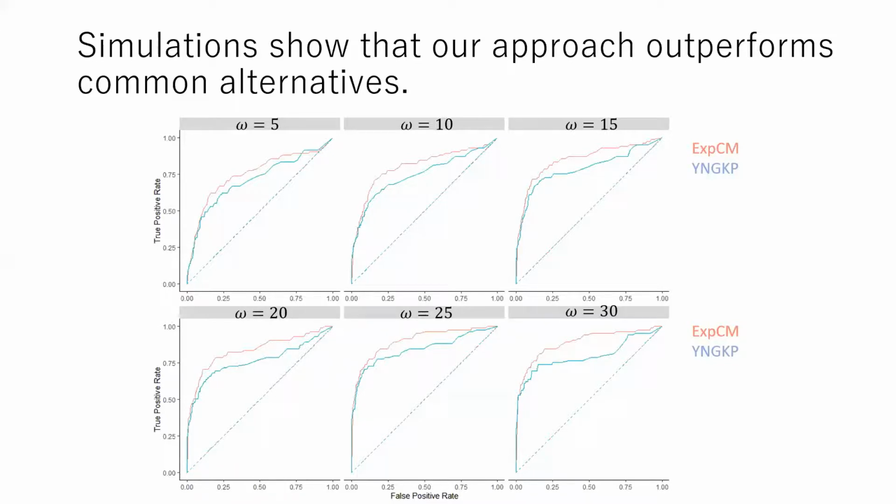And something I'd just like to really quickly point out is that for almost all levels of omega, the red curve tends to perform better than the blue curve, and especially so at higher levels of omega.